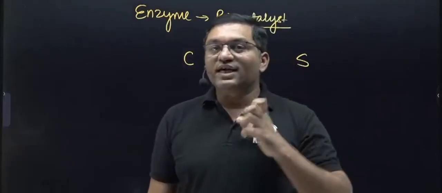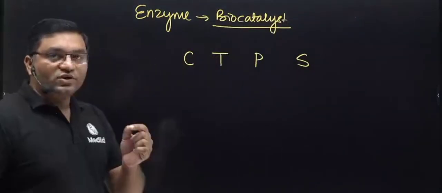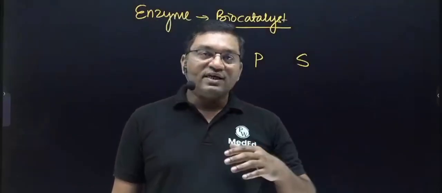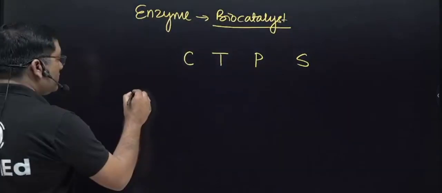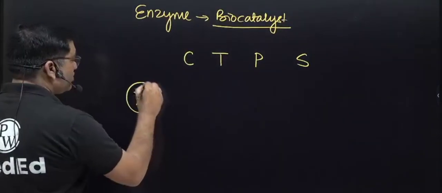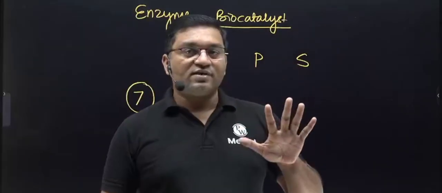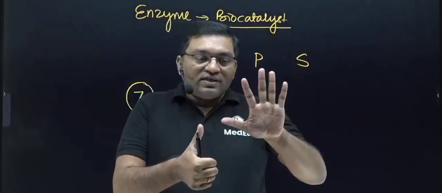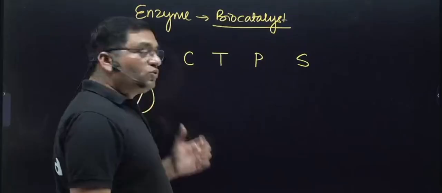Now the different classification given by the IUB-MB, International Union of Biochemistry and Molecular Biology. According to the nomenclature and classification given by the IUB-MB, there are total 7 classes in the classification of enzymes. How many classes are there? Total 7 classes. Initially there were 6 classes, and this 7th class, translocase, was added in 2018.